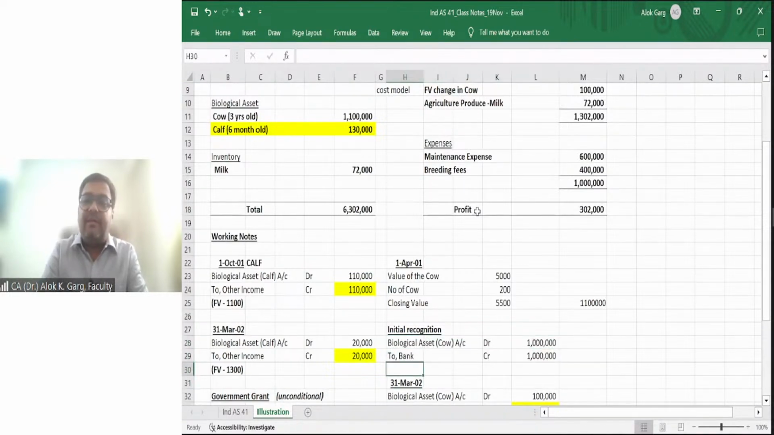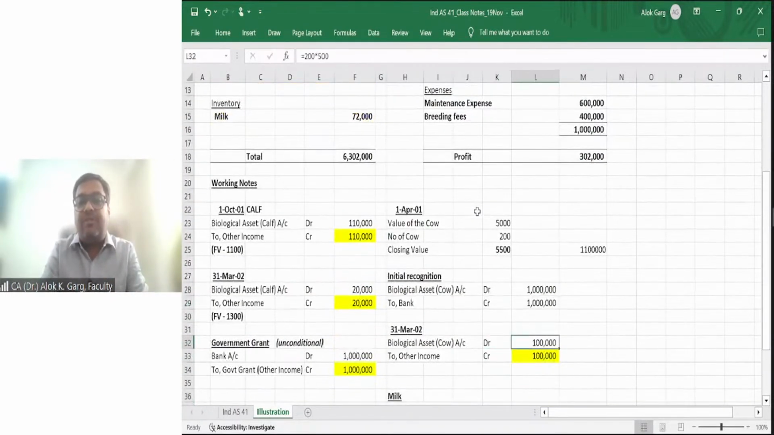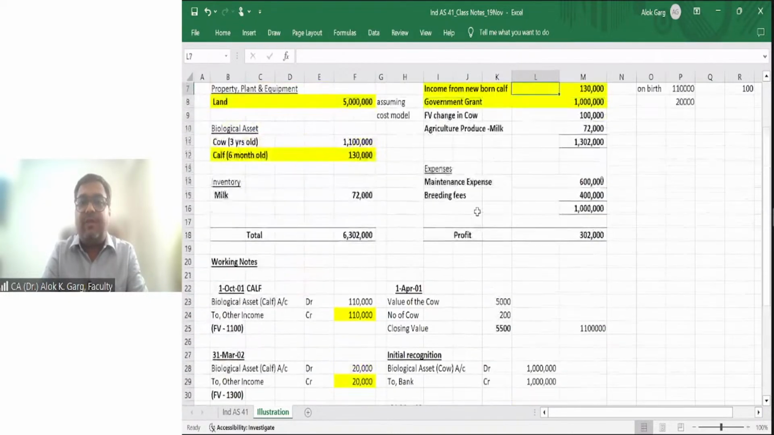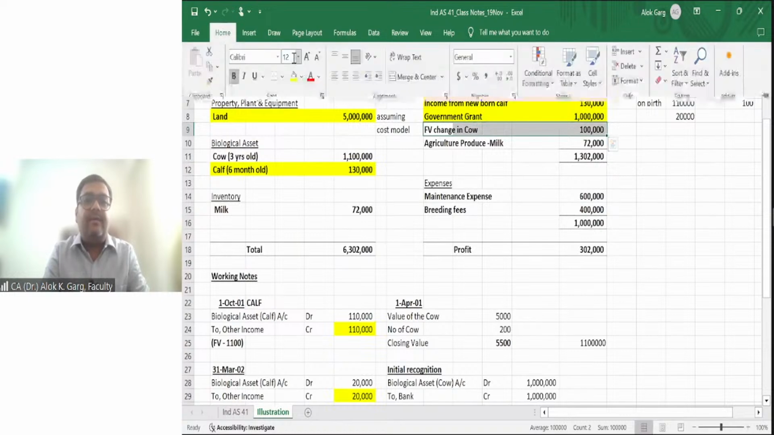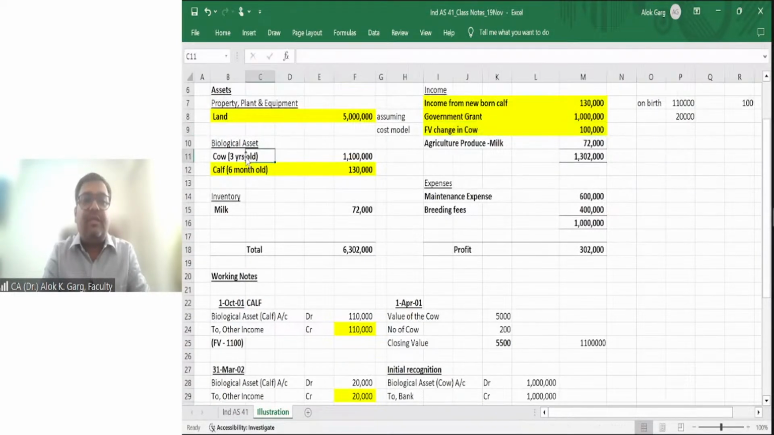Now on the reporting date, this 5,000 becomes 5,500. So 500 rupees have been increased. This is the accounting entry. Biological asset account debit, 200 cows multiplied by 500, 1 lakh, to other income, 1 lakh. So this 1 lakh will go to the other income. Fair value changes in cow, 1 lakh rupees. And the closing value of the 3-year-old cow is 11 lakh rupees. I hope it is clear.